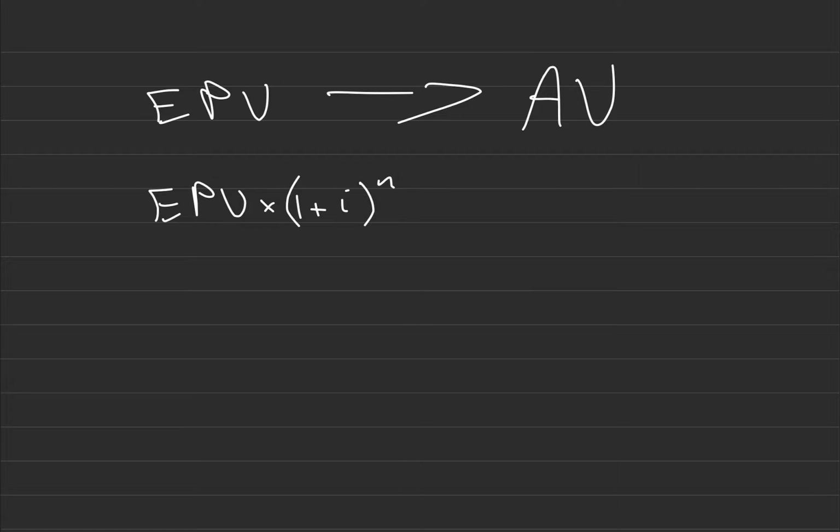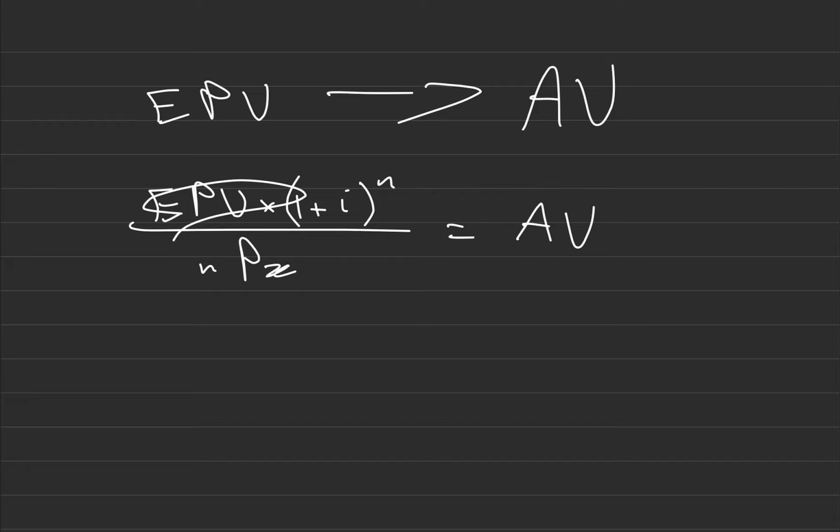That's simple enough. And this is the part that a lot of people don't understand. I divide out probability, and I'll explain why this makes sense. So n p x, for a life aged x surviving the next n years, this equals my accumulated value. That's the relationship. I know a lot of you are questioning that n p x, and I'm going to explain it.